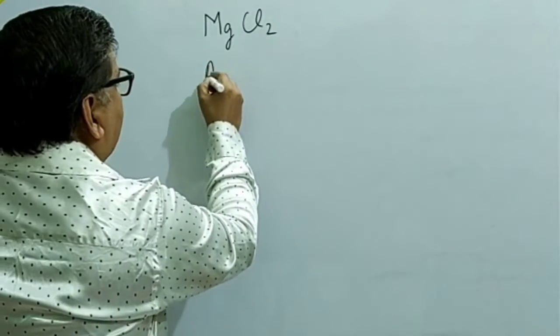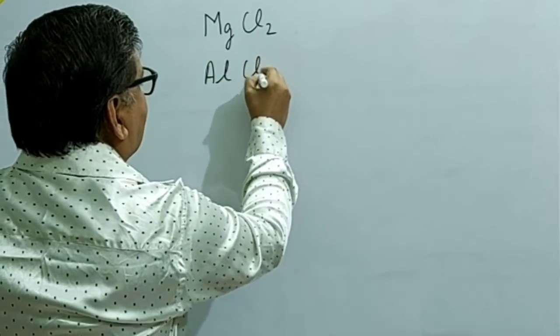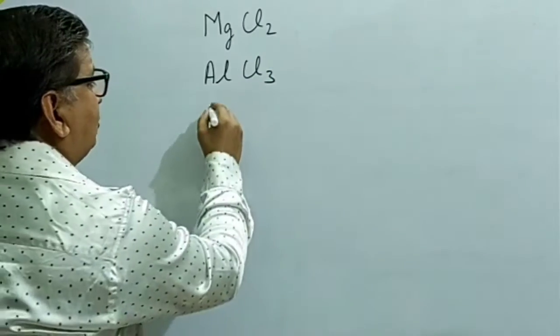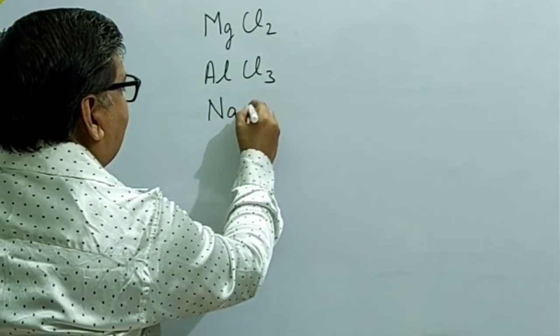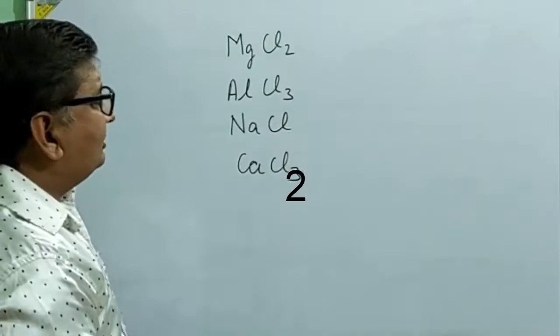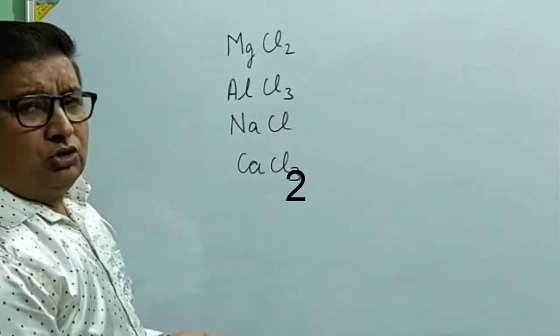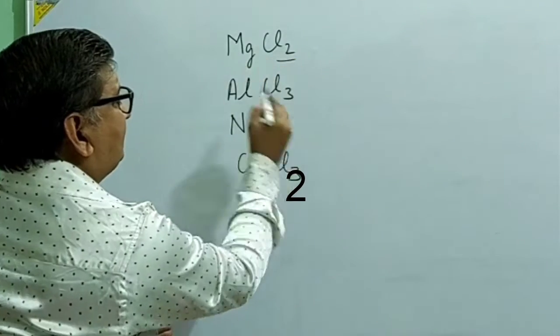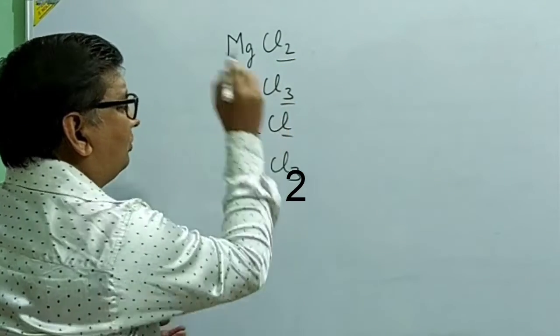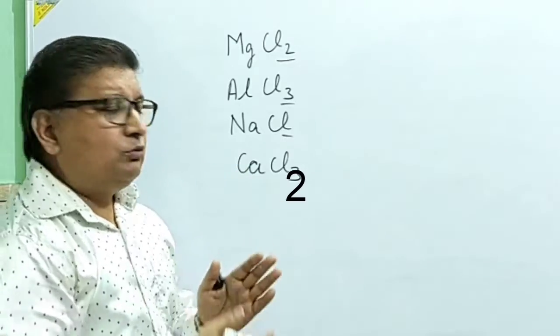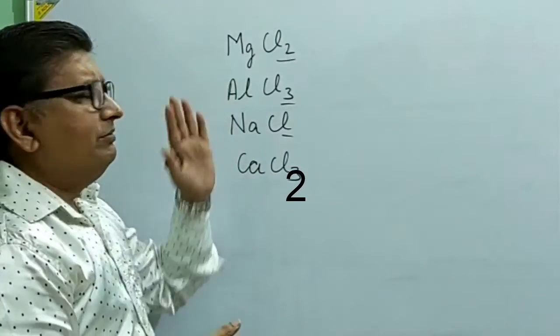But if I write aluminium chloride, then it is AlCl3. If I write one more, sodium chloride, it is NaCl. The question is, when we write this chemical formula, how do we come to know where we have to place 2, 3 or 1? How do we come to know what number to place and how will we read it?